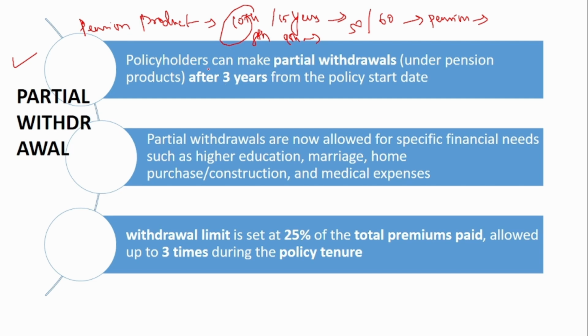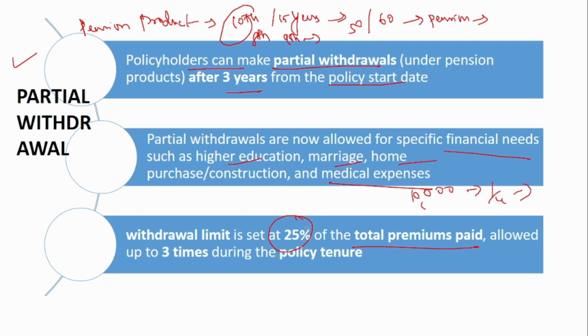So if you see, policyholders can make partial withdrawals after 3 years from the policy start date, and this partial withdrawal is allowable only for specific financial needs such as higher education, marriage, home purchase, and medical expenses. For these needs, you can make a partial withdrawal, but only after 3 years from the policy start date. And the maximum amount that can be withdrawn is set at 25% of the total premium paid. Suppose you have paid 10,000. In that, only one-fourth of it can be taken.